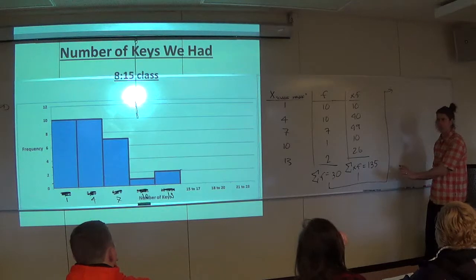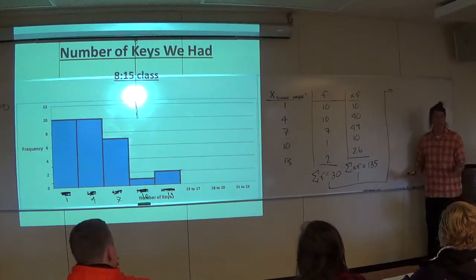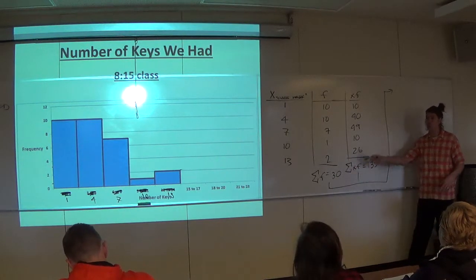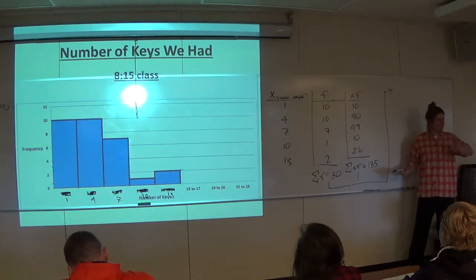Do I divide 30 by 135 or 135 by 30? Well, think about it. If you divide 30 by 135, that's students per key. That's not what you want. You want keys per student.